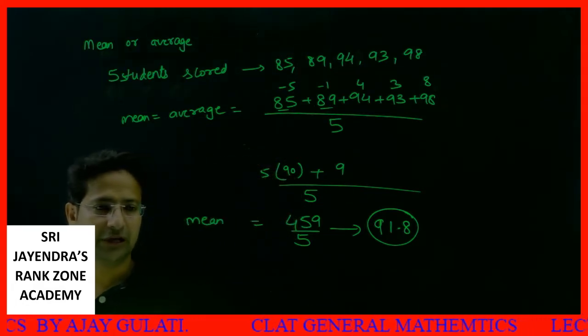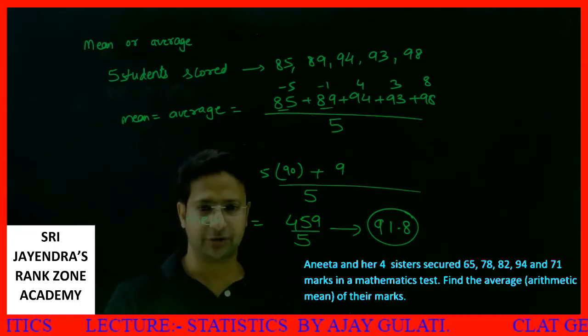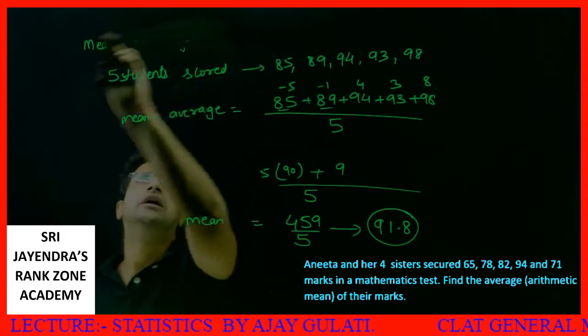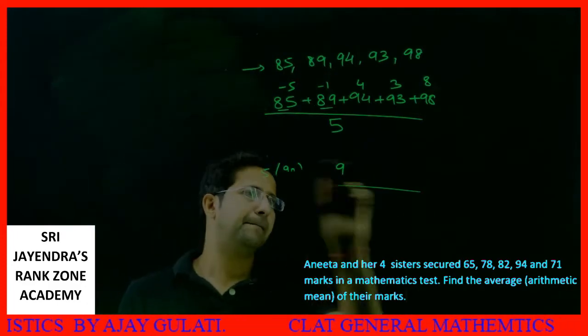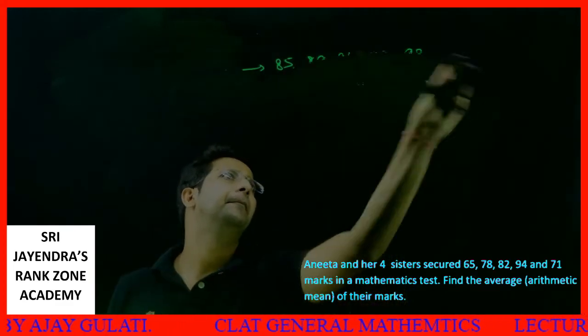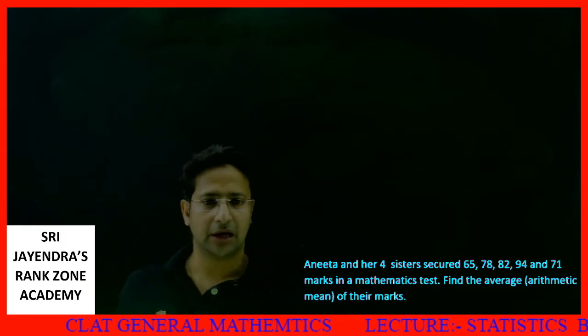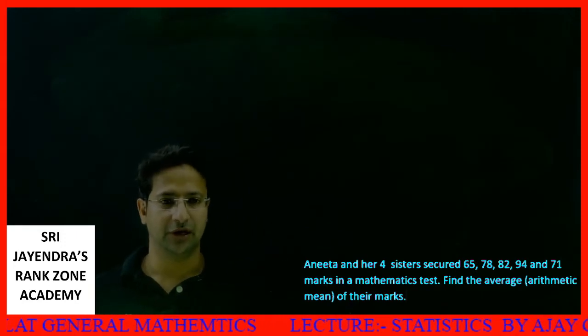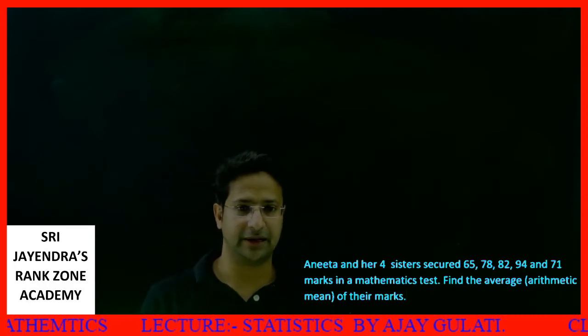Let's take one question now. This is a question. It's not tough. It's exactly similar to the previous one which I have told you. Okay, let's move ahead. Anita and her 4 sisters secured 65, 78, 82, 94 and 71 marks in a mathematics test.